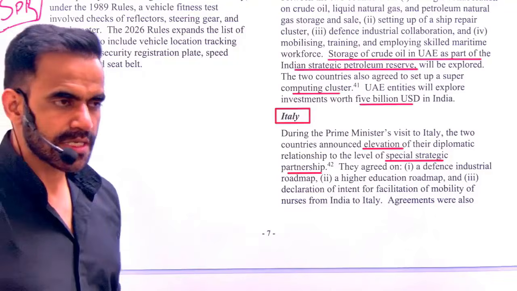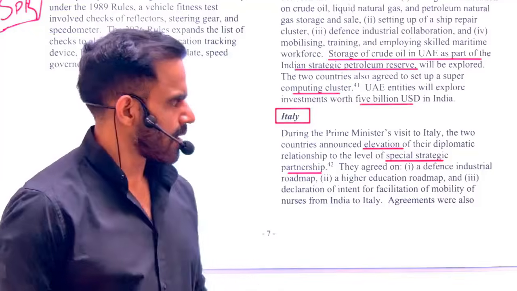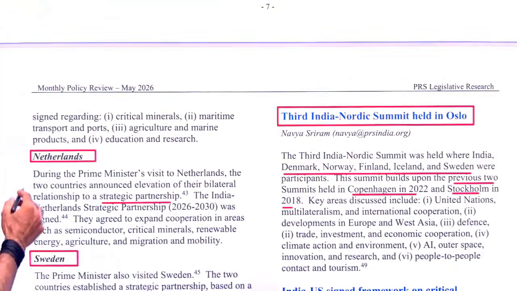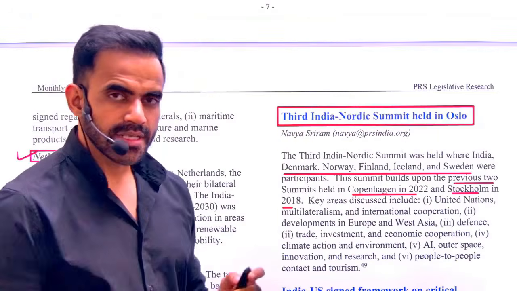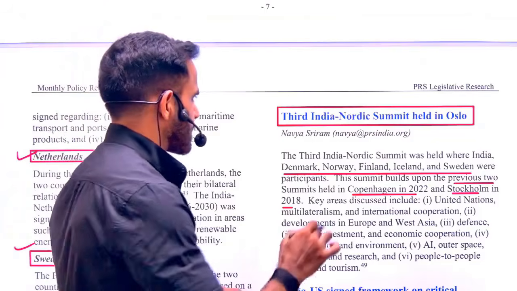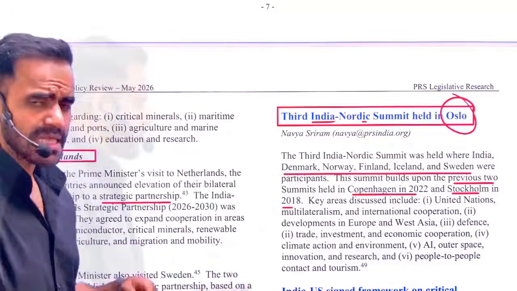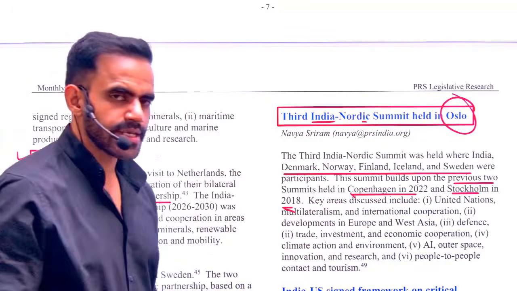After that, the Prime Minister visited Italy. In that case, we had certain agreements, but nothing which can be asked directly. Apart from that, the Prime Minister also visited the Netherlands and Sweden, then Norway. Now, in this case, understand one more summit was there. That was the third India-Nordic summit, which was organized in Oslo. The first was organized in Stockholm and the second one was organized in Copenhagen.